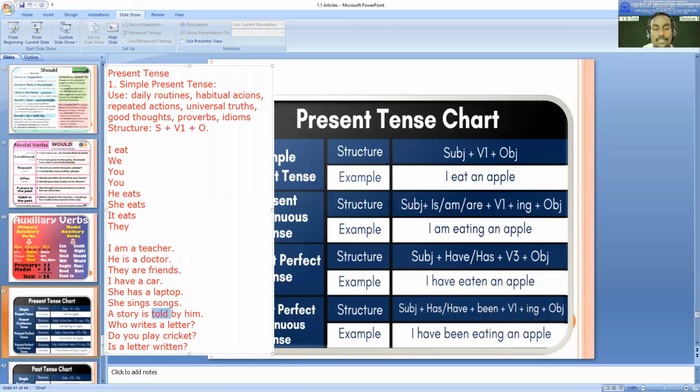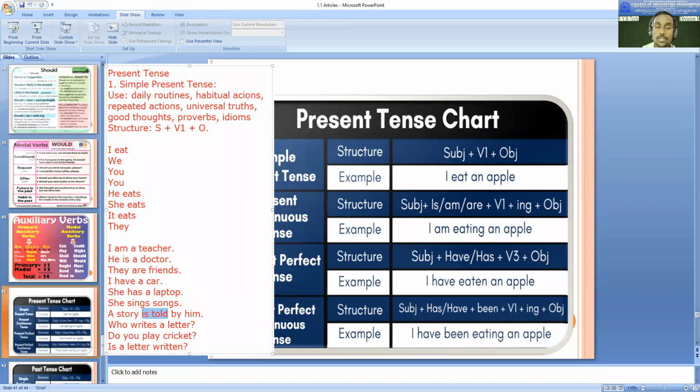So which tense? Simple present. Why is it in simple present tense? Yes, that is right. Because this structure is in passive. This is in passive, and so therefore this sentence is also in simple present tense.